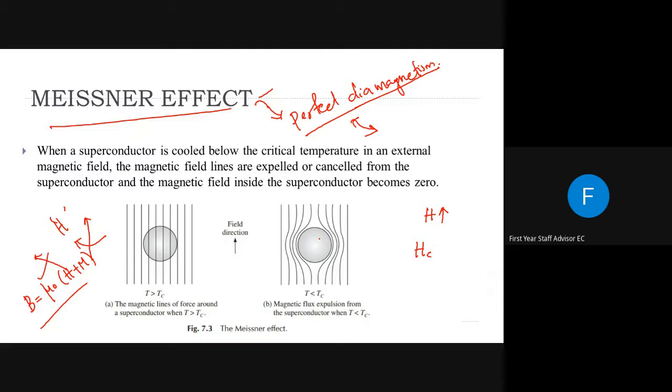But for a field intensity greater than this critical field, the magnetic field lines will start to emerge into this material. After some critical field, the field lines will enter this material. And this field is called the critical field H C.